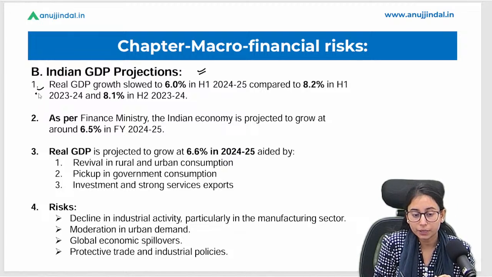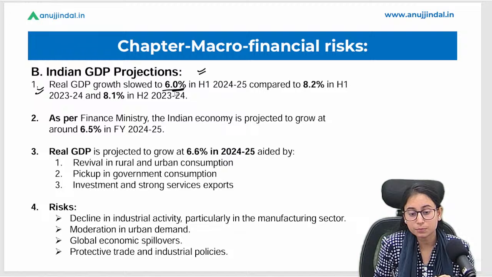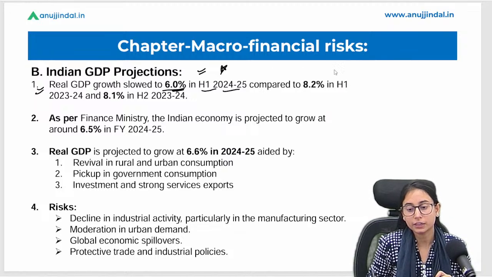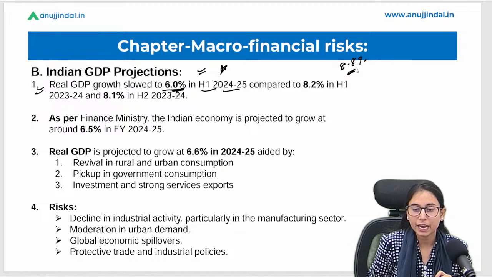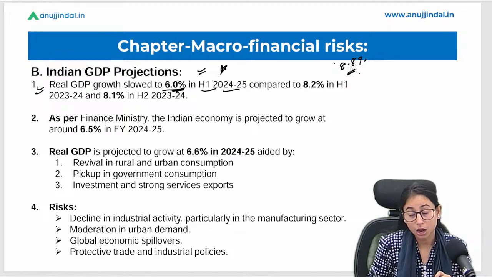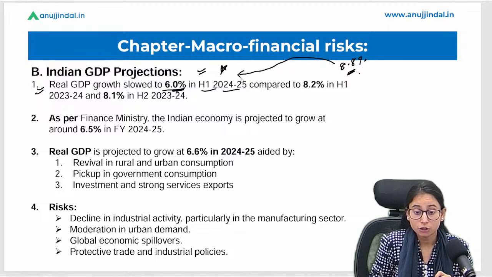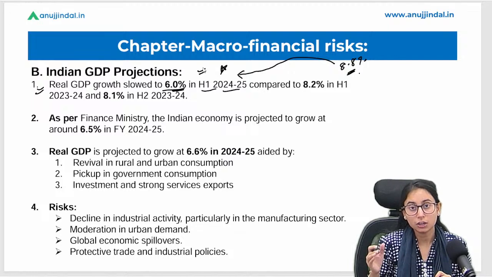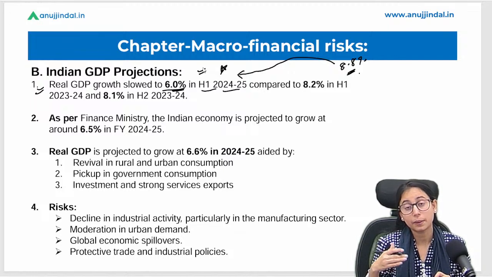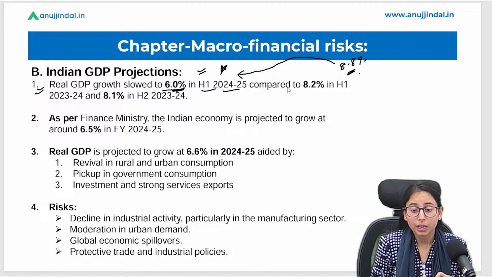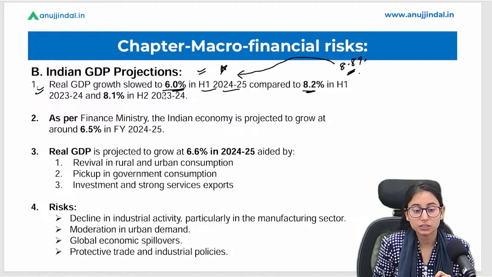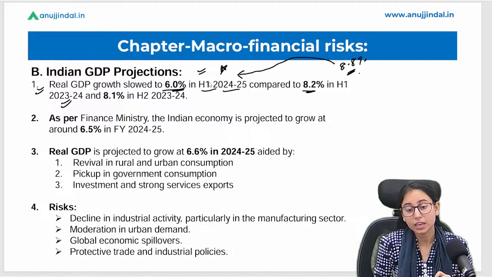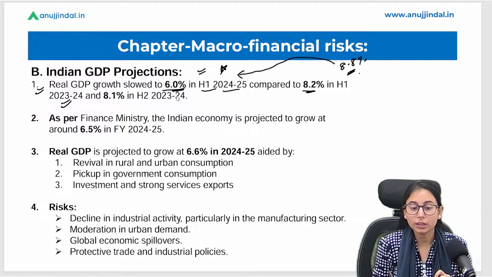Okay, the real GDP has slowed to 6% in first half of the 2024-2025. तो अभी रिसेंटली अगर हम न्यूज की बात करें, रिसेंटली कितना चल रहा था डेटा, somewhat 8.8% or somewhat related to 8. Now the projections have made it 6%, which is a significant decrease in the GDP growth expectations. Okay, so it is comparing to the 8.2% in first half of the 23-24. So we can see that there is a significant decrease, showing that the upcoming GDP growth is going to slow down.